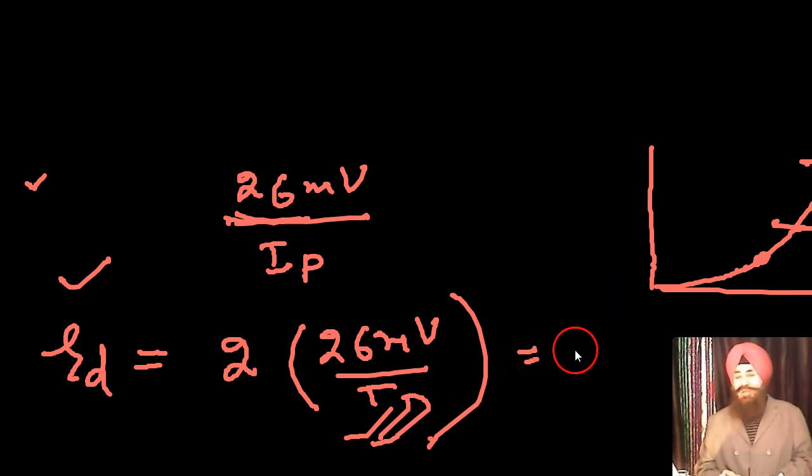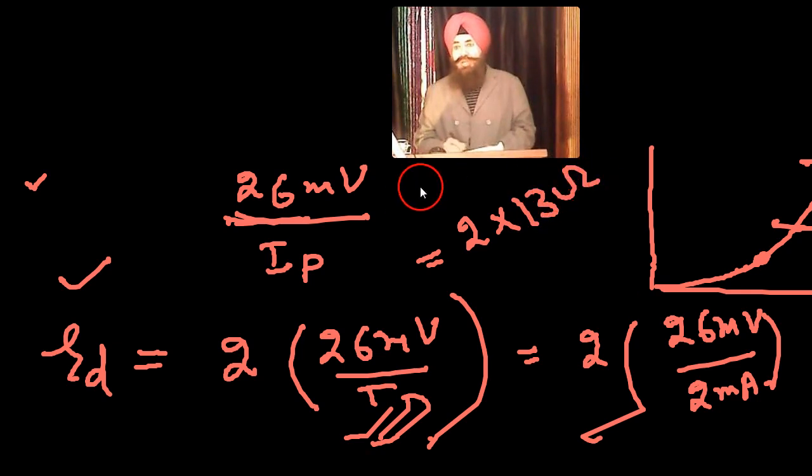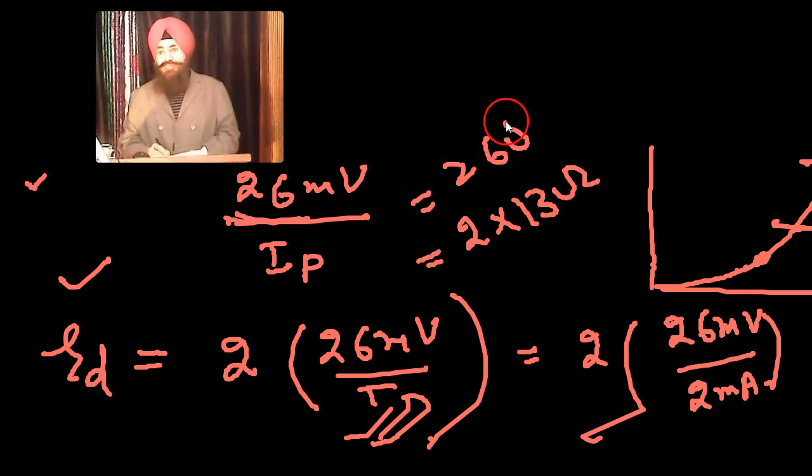For example, if you are finding the resistance close to the 2 milliampere current, that becomes 2 into 26 millivolt upon 2 milliampere, which is 2 into 13 ohm, that is 26 ohm.